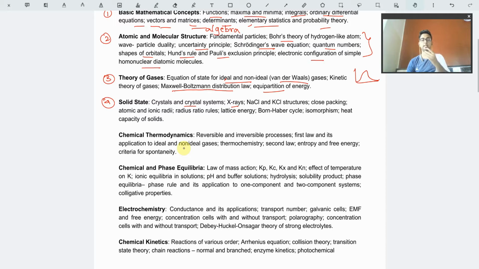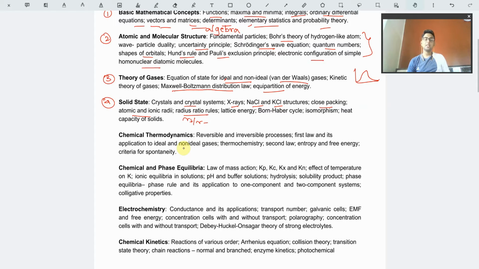One of the things you have to specifically remember is the structures of NaCl and KCl, because they come with exceptions. Those kinds of exceptions are normally asked in these competitive exams, so you may check those also. Now, close packing and the atomic and ionic radii, that is, the R plus by R minus radius ratio rules. You must remember these, because many calculations related to them come in these exams.